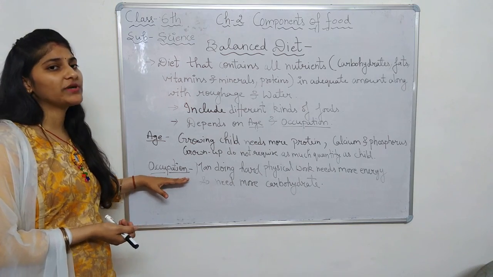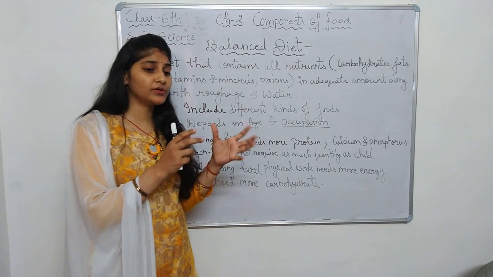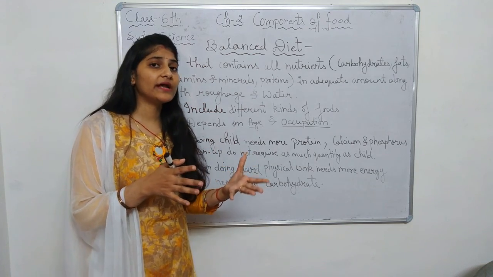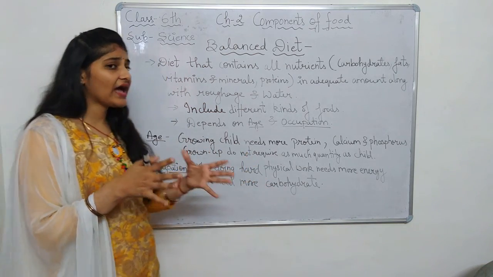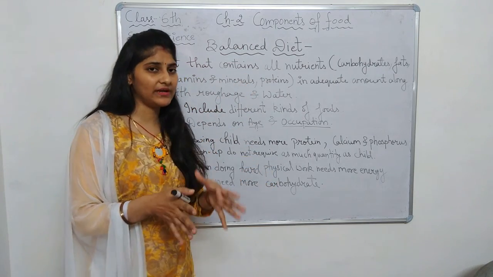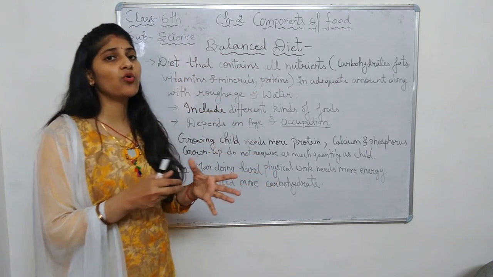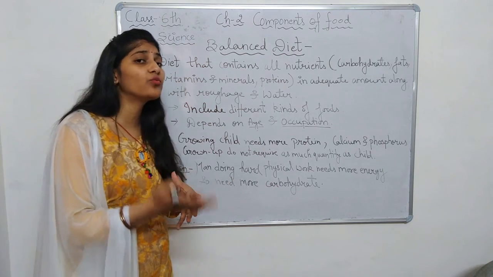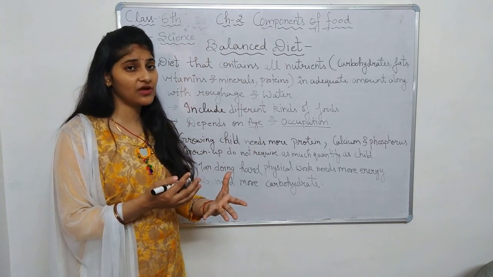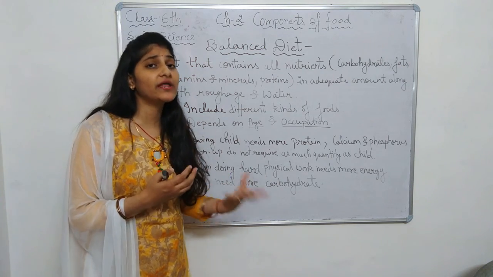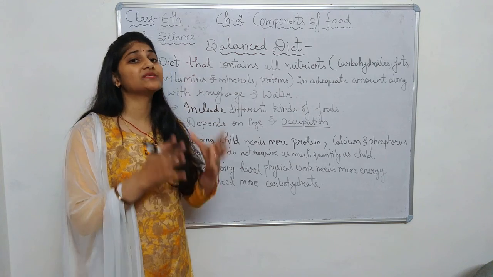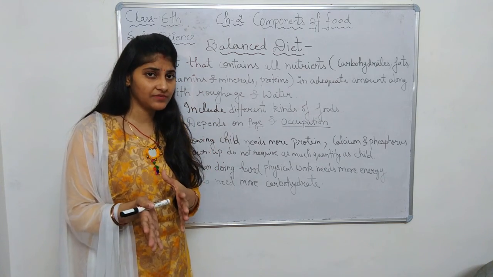Next is occupation. The job or profession a person is doing is his occupation, and the balanced diet also depends on this. Like a person who is doing hard physical work, like a worker or a laborer, needs more energy for doing his work. So more energy means he needs more carbohydrate.